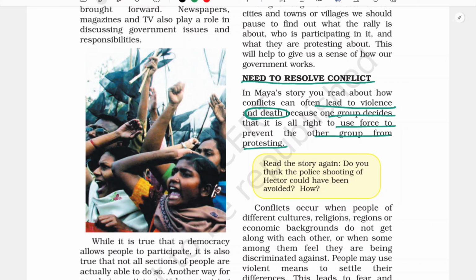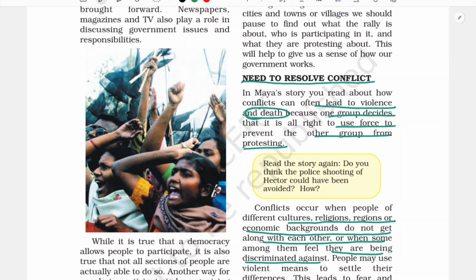Conflict occurs when people of different cultures, religions, regions or economic backgrounds do not get along with each other, or when some among them feel they are being discriminated against. These are some of the conditions when conflict arises.